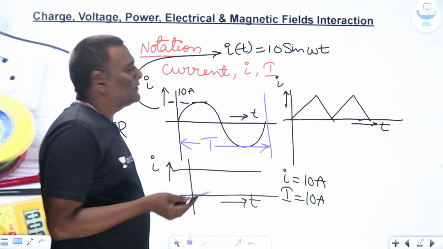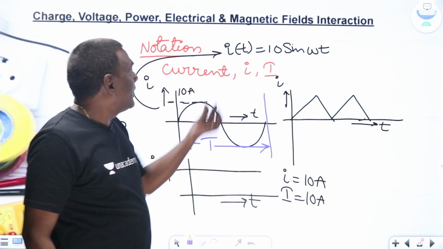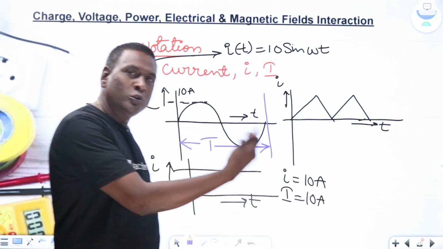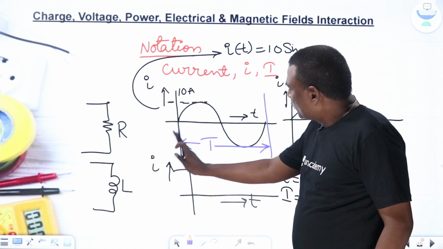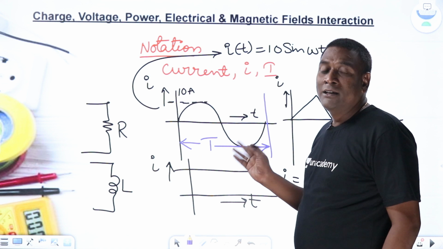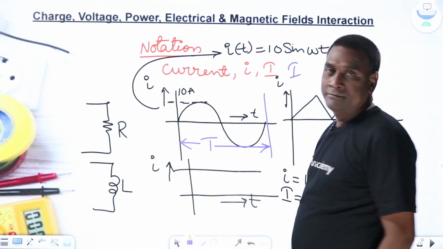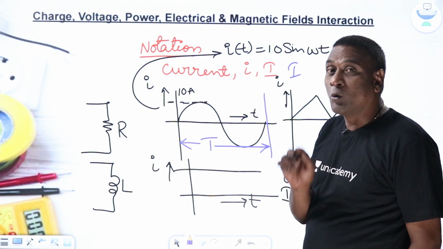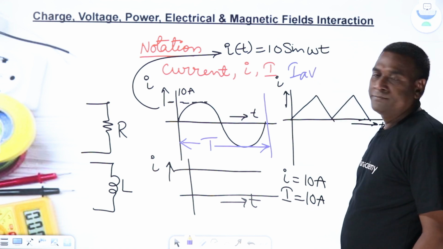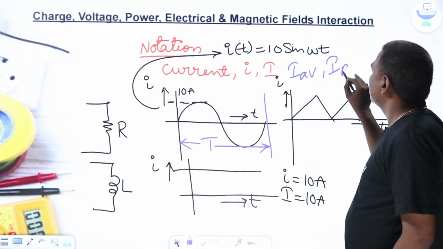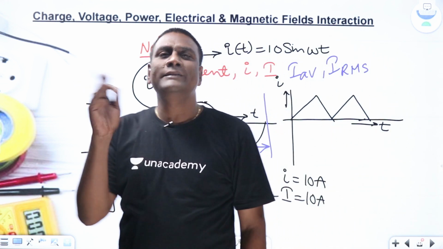Even in time period representation, we use capital T for the time period, and small t to show the time varying current. The point here is, over the time period, whatever values are constant, the average value is going to be constant, right? The average value over the time period you have to consider. Over the time period, the average value is constant. Over the time period, the RMS value is also going to be constant. How to calculate the RMS value? What is the RMS value? Those discussions we will see later.